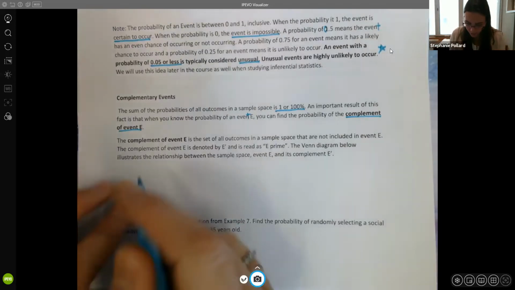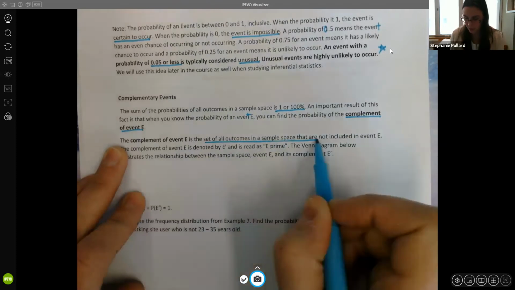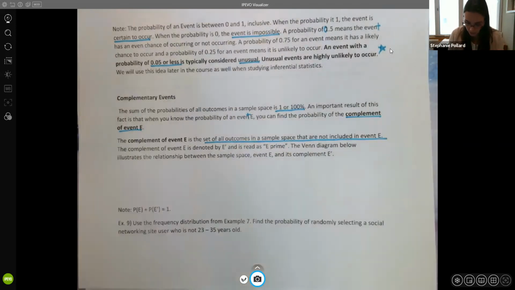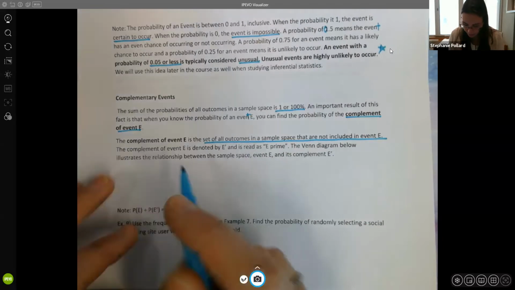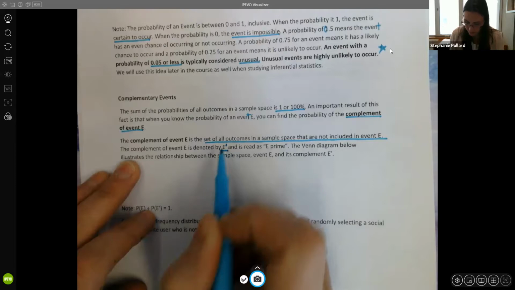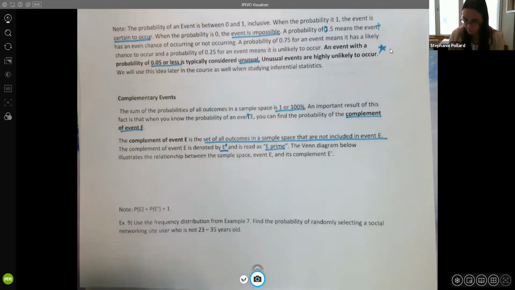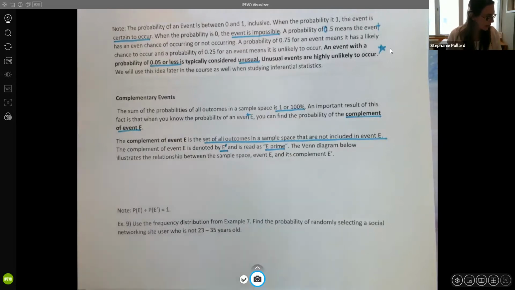So the complement of event E is the set of all outcomes in a sample space that are not included in event E. So it's, again, the opposite idea. And the complement of an event is denoted by this. So it's like this little dash right there next to the E. And you can read it as E prime, or you can read it as the complement of E. And we can use Venn diagrams to show this if you find that picture helpful.